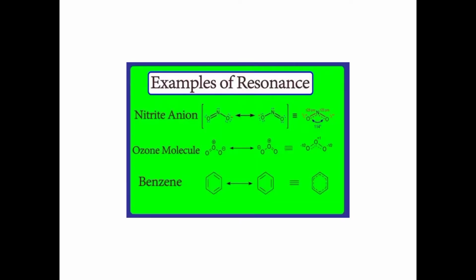For example, in resonance effect, here you can see the double bond near oxygen. If the double bond is shifted from this oxygen to this oxygen, we know the double bond indicates electrons. Due to the movement of electrons, there are two structures. The structures are known as canonical structures. If you check benzene, due to the movement of the double bonds, different structures are obtained. The structures are known as canonical structures. This effect is known as resonance effect.